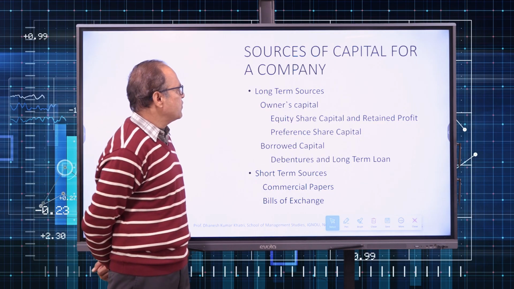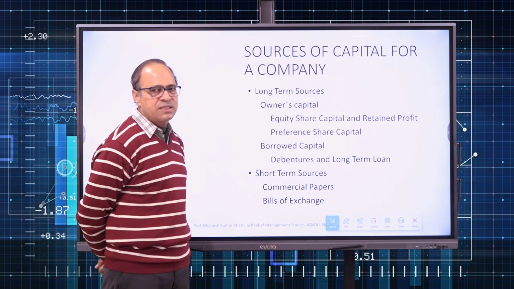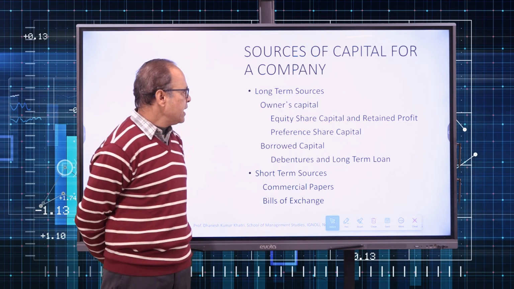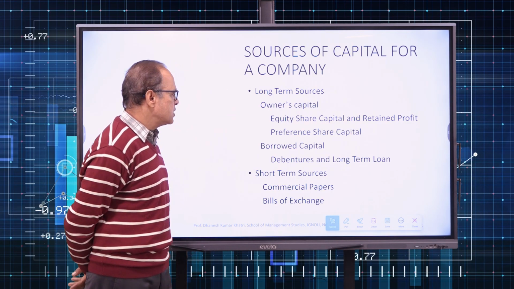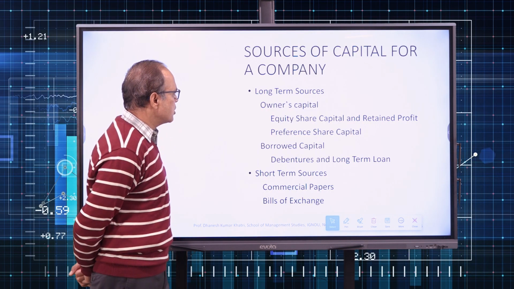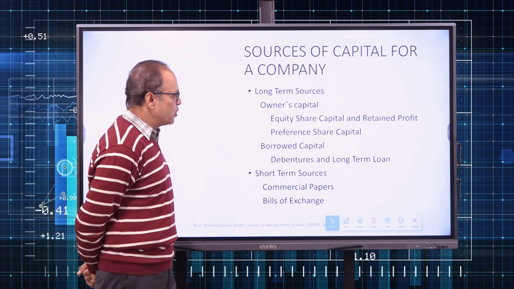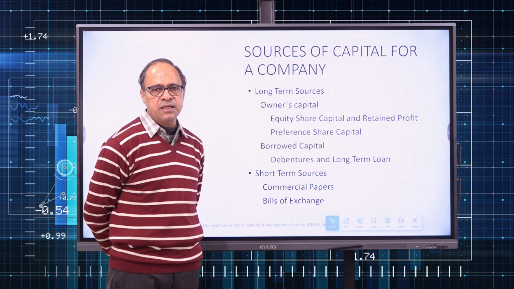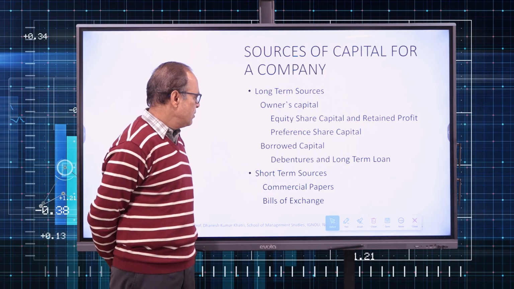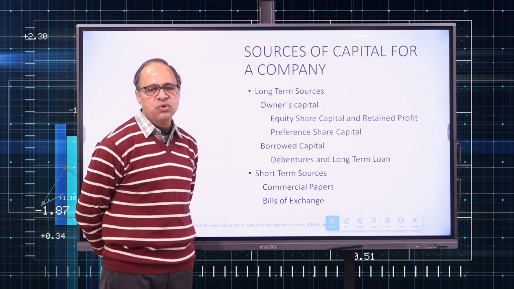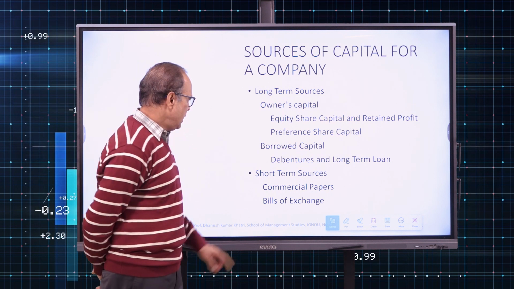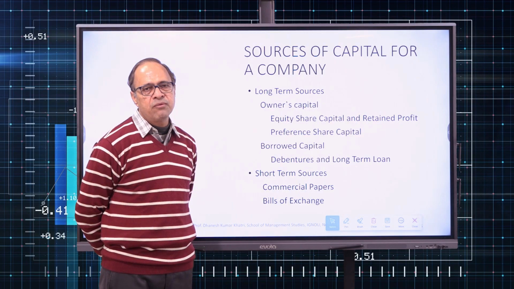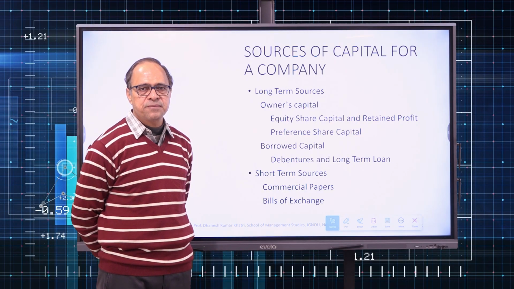When we say sources of capital for a company, it means either equity shares or debentures or preference shares. All can be grouped into long-term sources and short-term sources. So within long-term sources, we have owner's capital and borrowed capital. Owner's capital is represented by equity share capital, retained earnings and preference shares, whereas borrowed capital is represented by debentures or long-term loans. In short term, I have kept commercial paper and bills of exchange. However, short-term debentures can also be there.